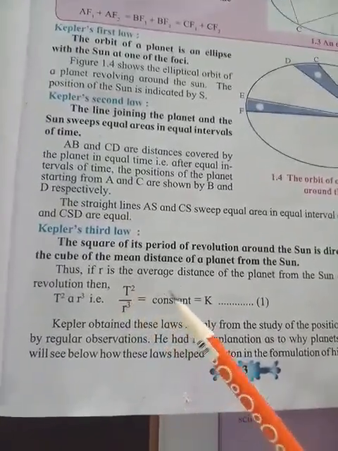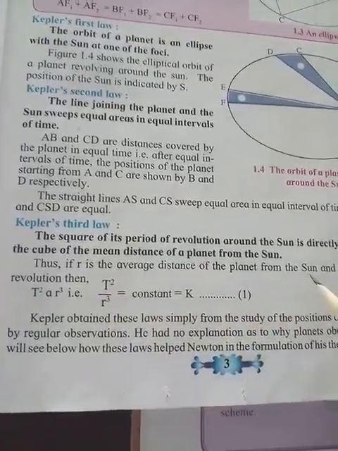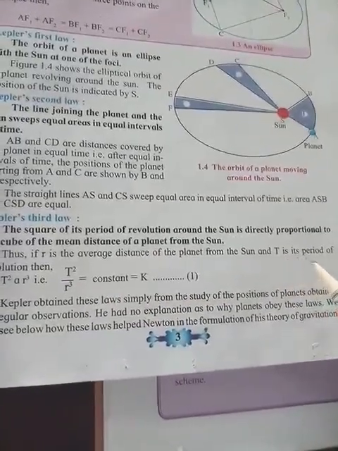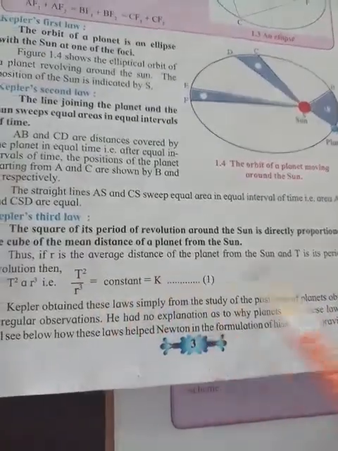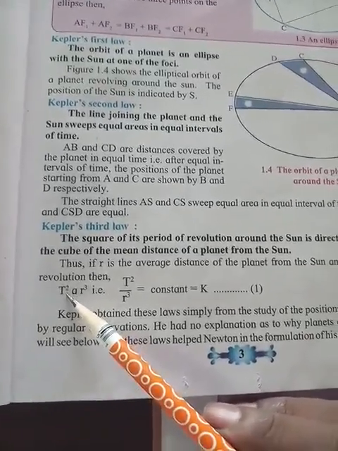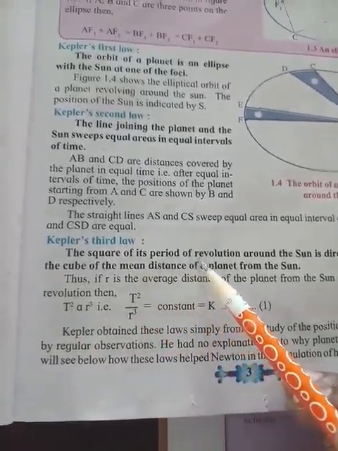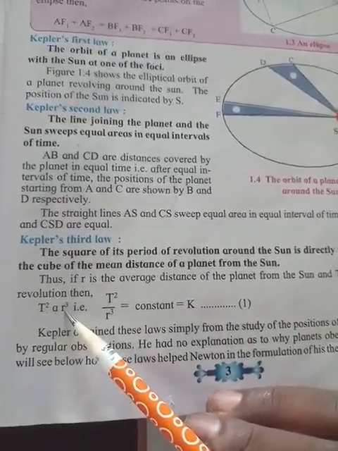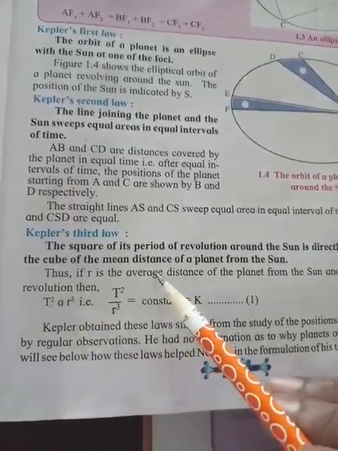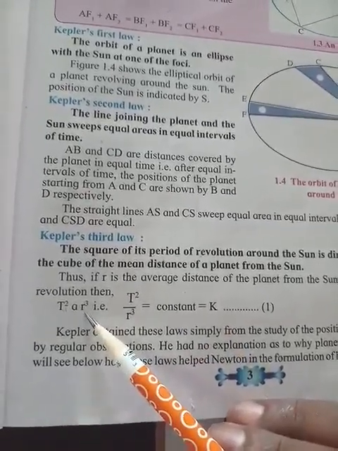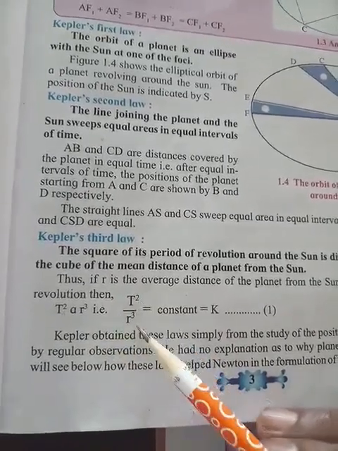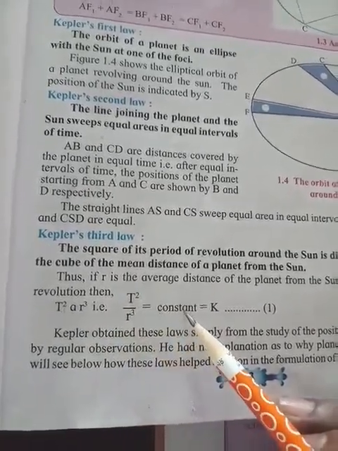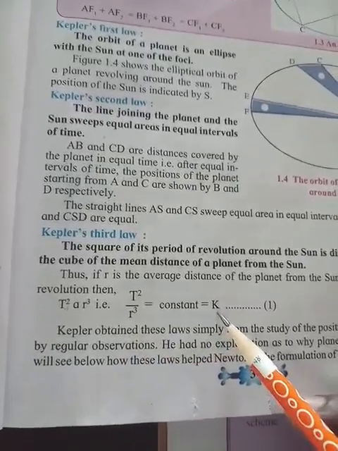That means if r is the average distance of the planet from the sun and T is its period of revolution, then T squared is directly proportional to the cube of the mean distance r. We can say T squared upon r cubed is equal to a constant, k.